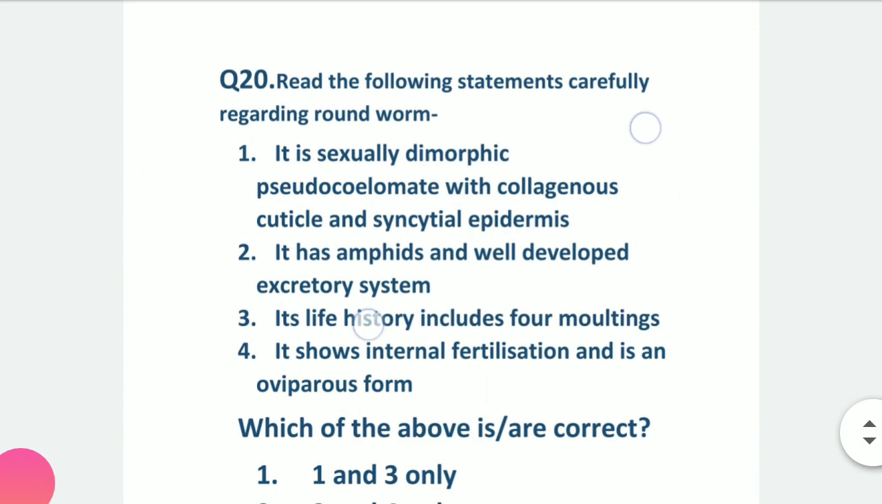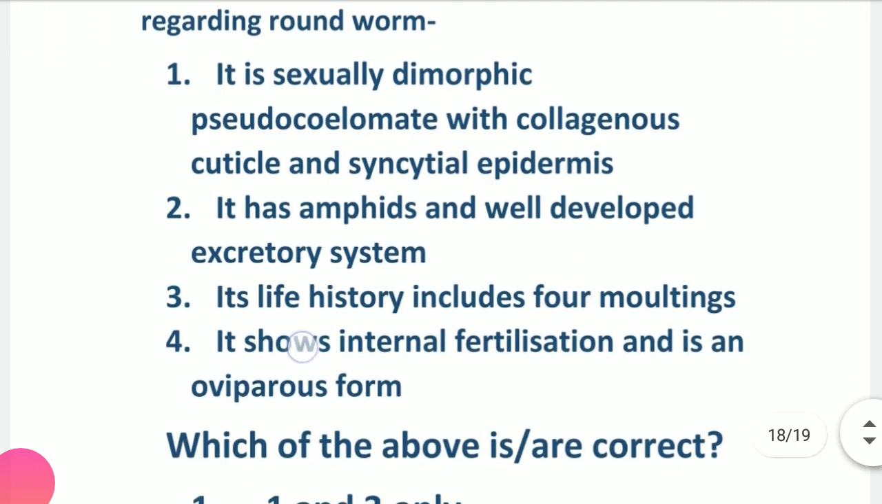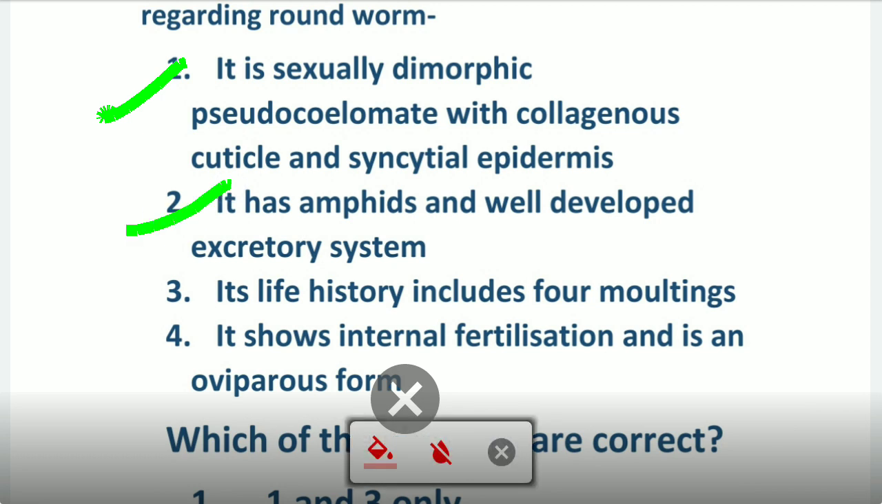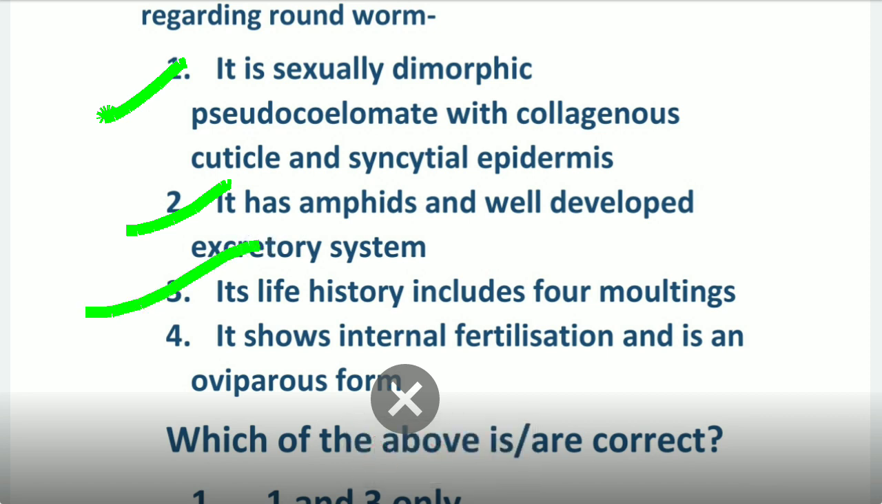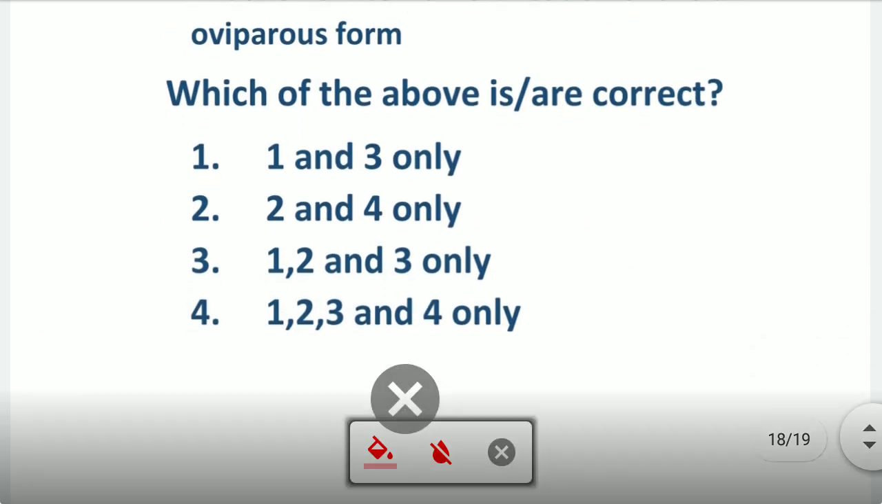Read the following statement carefully regarding roundworm. See, now tell me how many are correct in this. It is sexually dimorphic, pseudocoelomate with collagenous cuticle and syncytial epidermis. Very true. Definitely true. It has amphids and well developed excretory system. Yes, that is also true. Its life history includes 4 molting. Yes. It shows internal fertilization and is an oviparous form. Yes, that's true. So it means all are true. So in which option is it? Yes, it is this one.